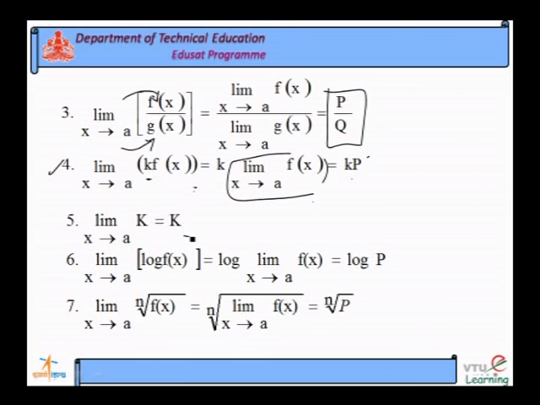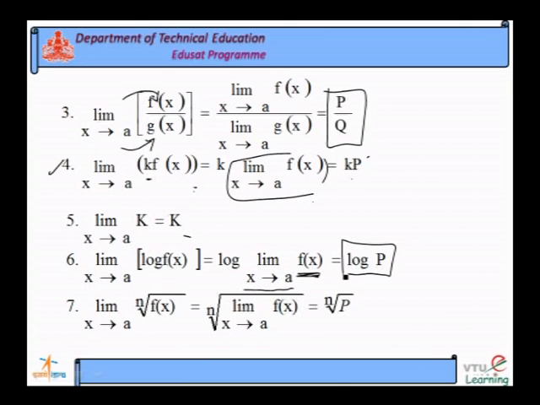See the sixth one, we have taken log of a function. For log of a function as x tends to a, whose limit value is equal to, we can take it like this: log of limit of function as x tends to a. Log is taken outside the limit and the limit is applied only for the variable, that is the function. Finally, you will get log p.